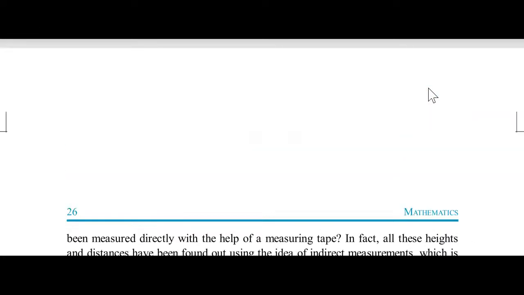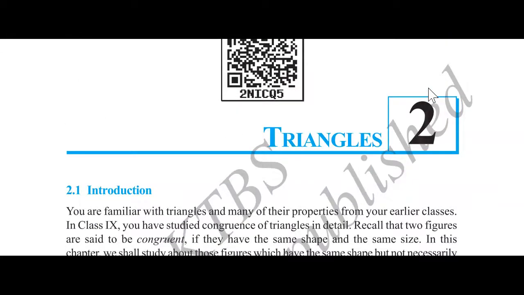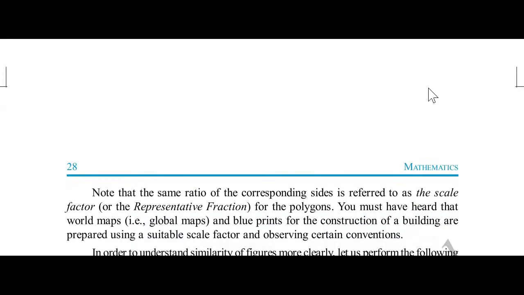Just a minute, I am opening the chapter. Yeah, so this is the chapter triangles. It comes on page number 25. Once you open this chapter, page number 25, you can just go to the topic.